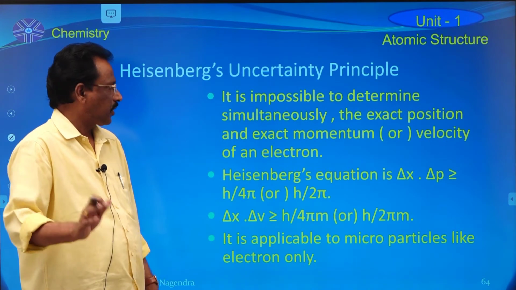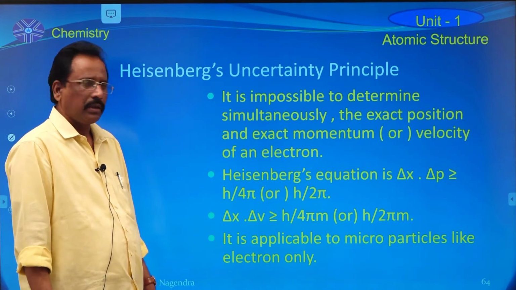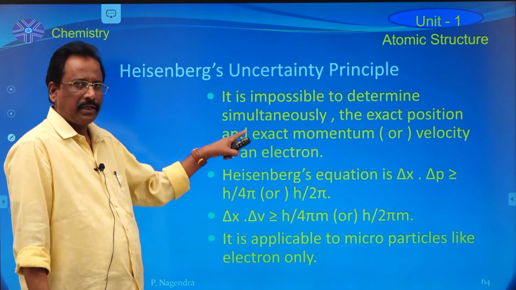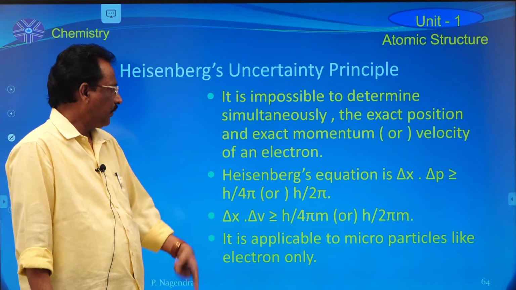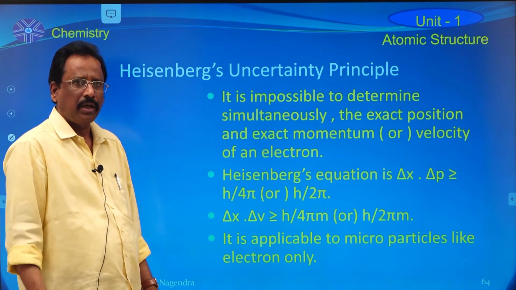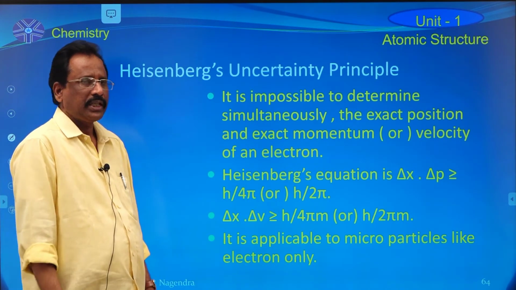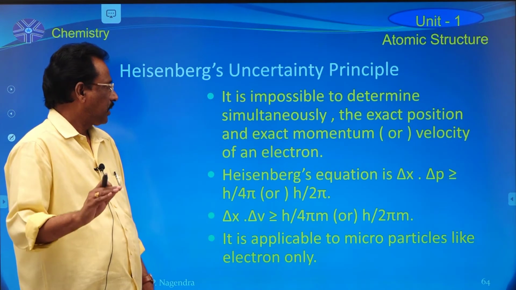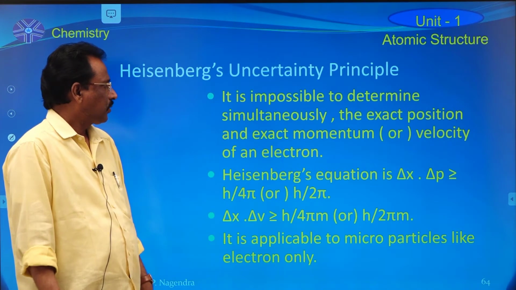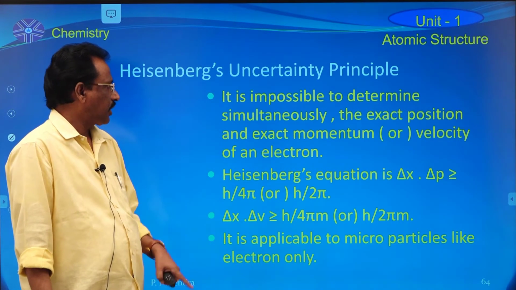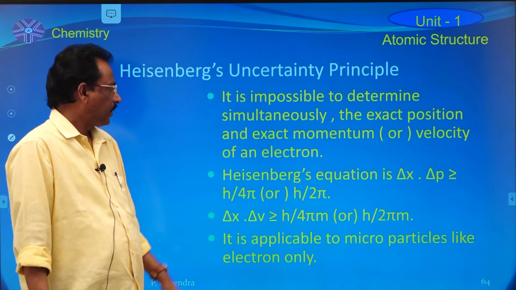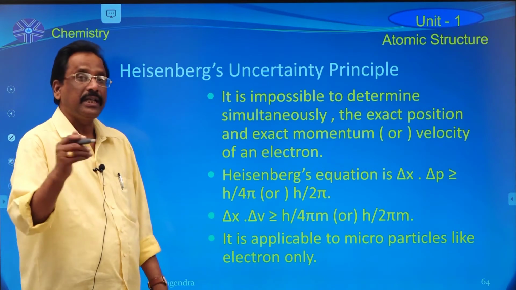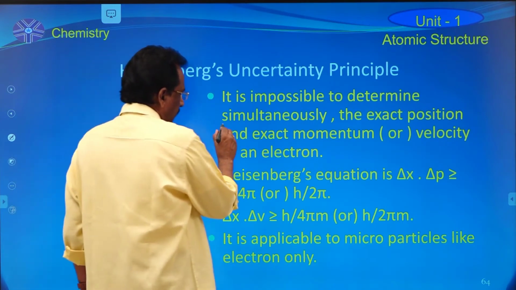It is not possible to determine the exact position and the exact momentum or velocity of an electron at a time. Simultaneously means at a time. It is highly impossible to determine the exact position and exact momentum of an electron simultaneously. This word is very, very important.